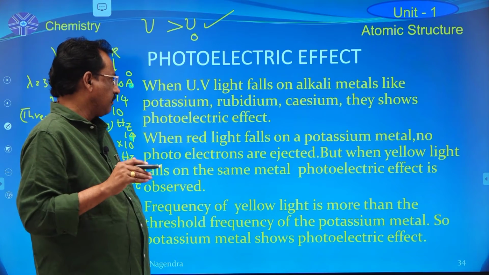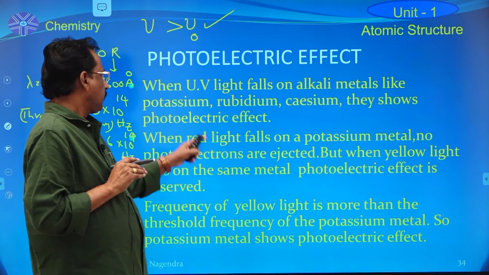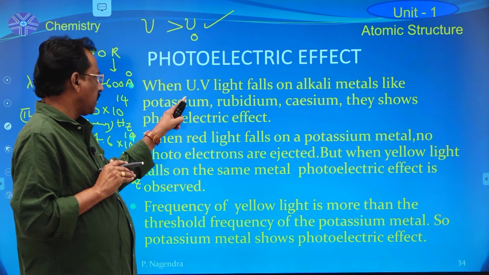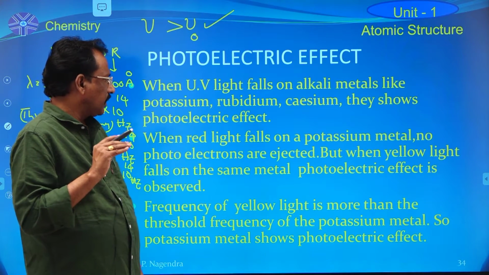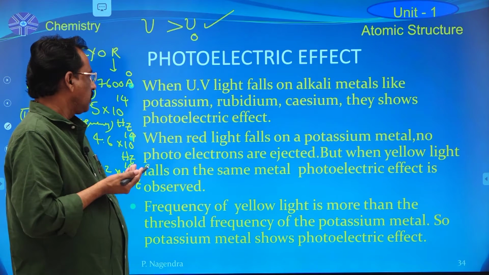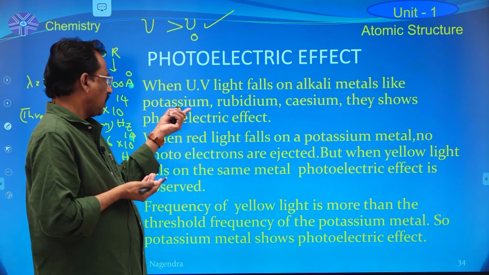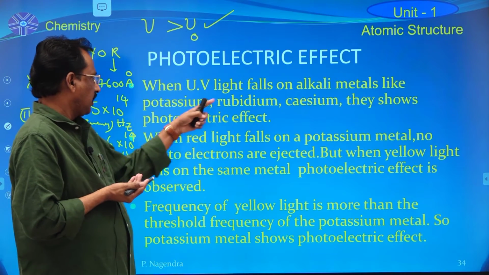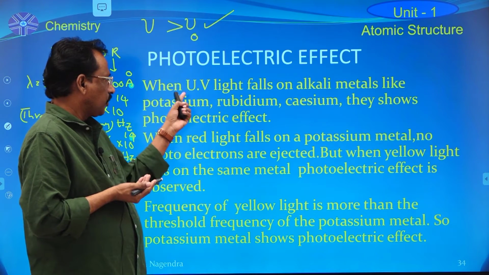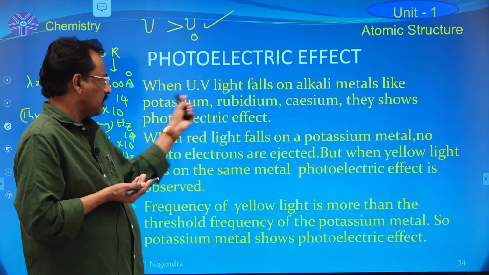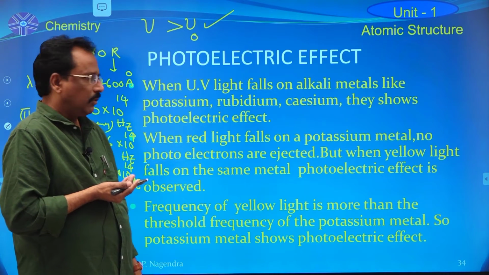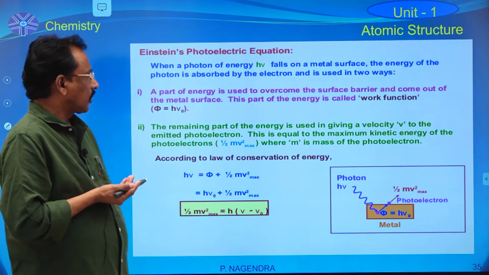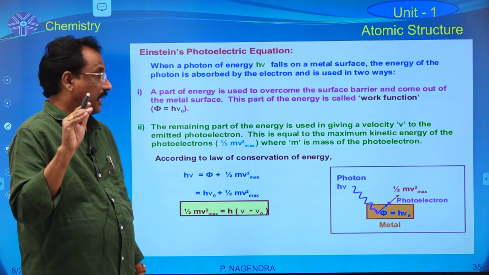So, a very important point is, in the case of alkali metals, the suitable frequency of light is UV light; even visible light also shows the photoelectric effect property if that light falls on any alkali metal like potassium, rubidium, cesium. Among these three metals, the highly active metal is cesium. So, this is about the photoelectric effect statement and example.